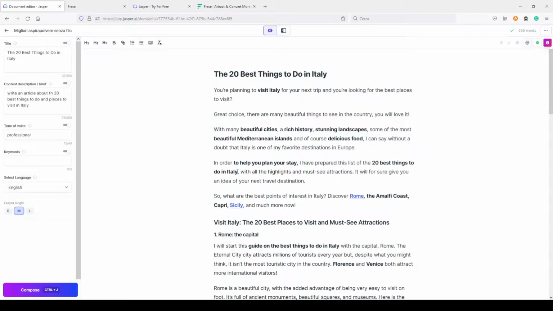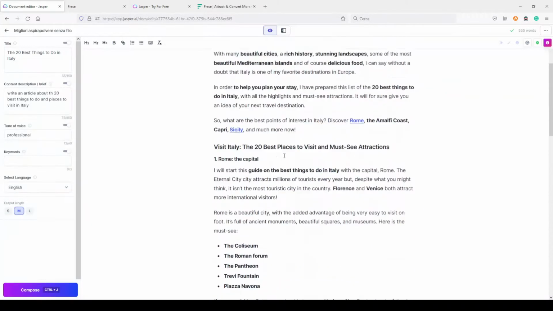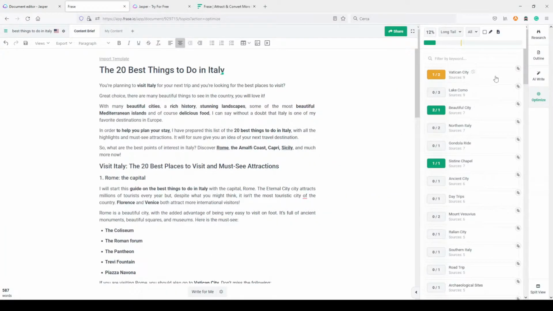Today I was playing a bit with Jasper AI and Frase because I want to try something. It's an experiment to see if I can use Jasper to write some good SEO paragraphs for an article using Frase's suggestions, so the keywords and the NLP and LSI words that Frase gives me.